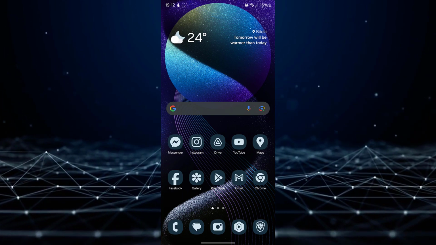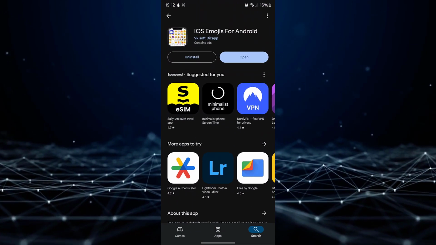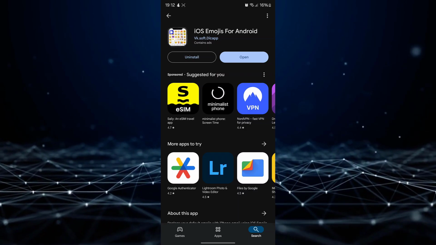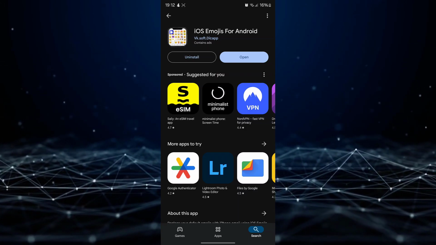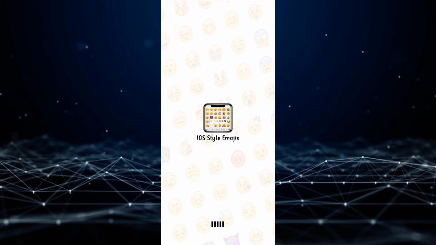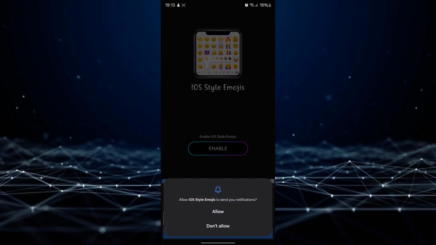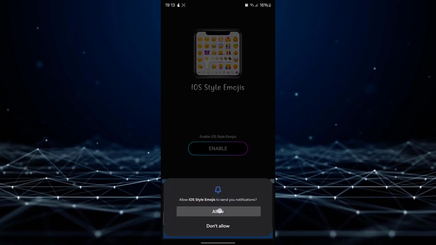Access the Play Store on your Android device. Install the iOS Emojis for Android app. Once the app is successfully installed, open it. If this is your first time using the app, enable the necessary permissions to utilize its features.